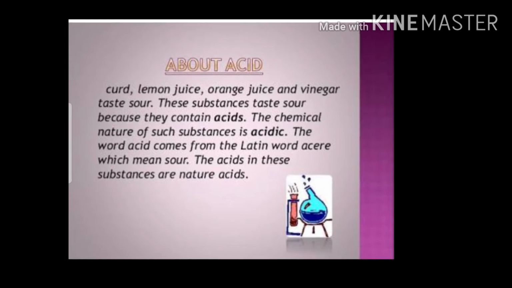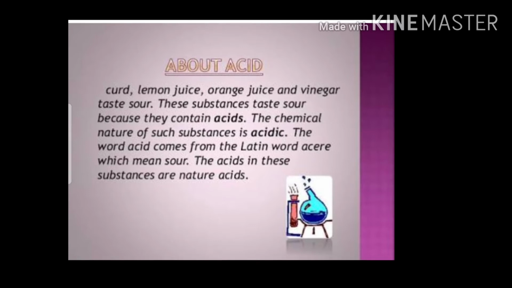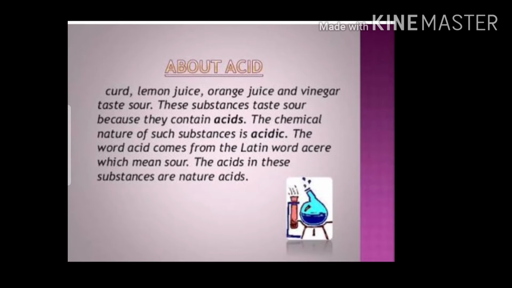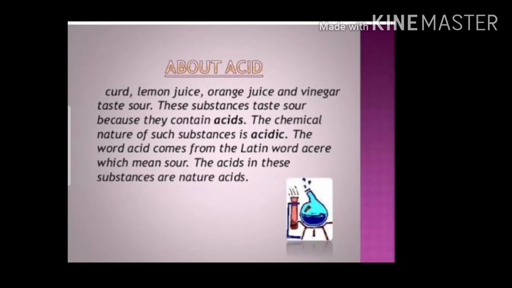Hello students, welcome again to chapter number 5, acids, bases and salts. You already learned about indicators in this chapter: litmus, China rose indicator, phenolphthalein indicator, turmeric indicator. Now let's discuss acids. In this part we have to learn about acids.